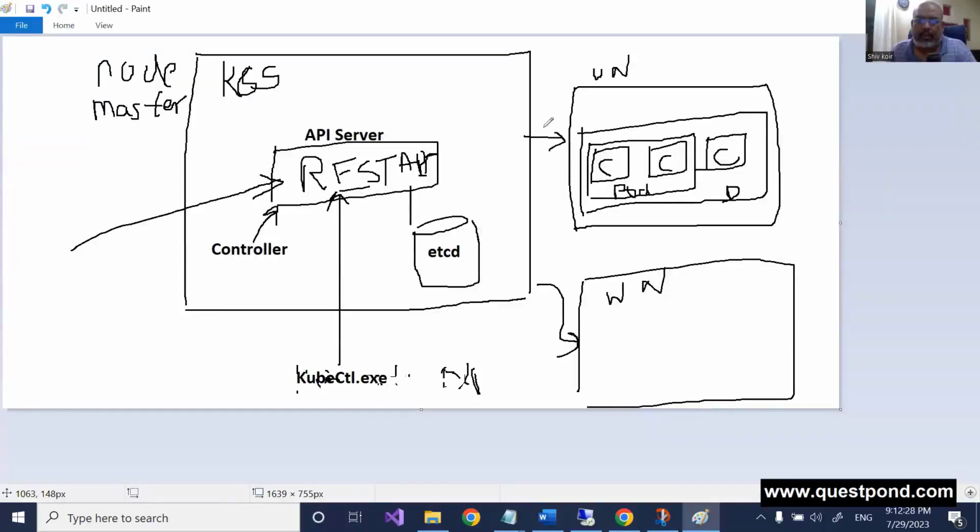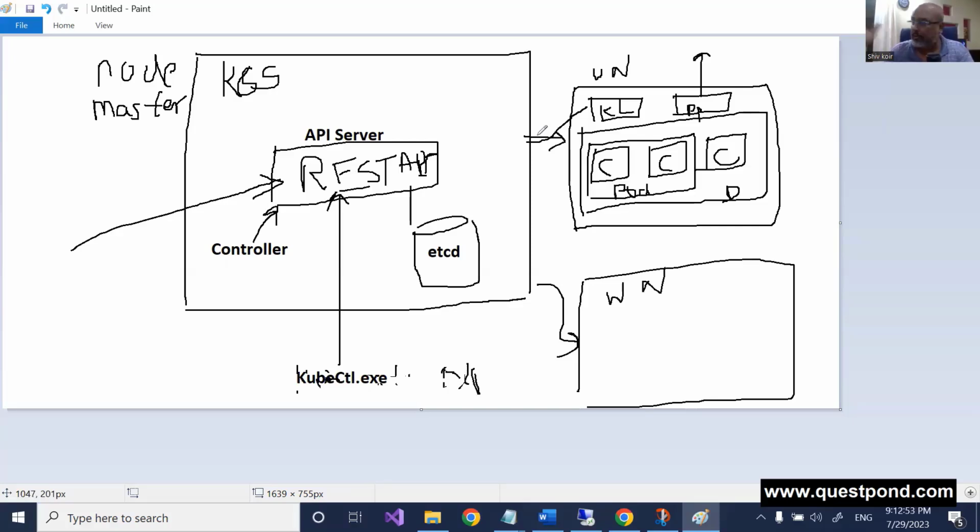Whenever this API server interacts, it interacts with something called a kubelet out here, right? And definitely these containers will be exposed to the external world through an IP address, and that is done through a proxy. So there is a proxy out here, which actually helps you to communicate to the outer world. So these are some of the major components of K8s.